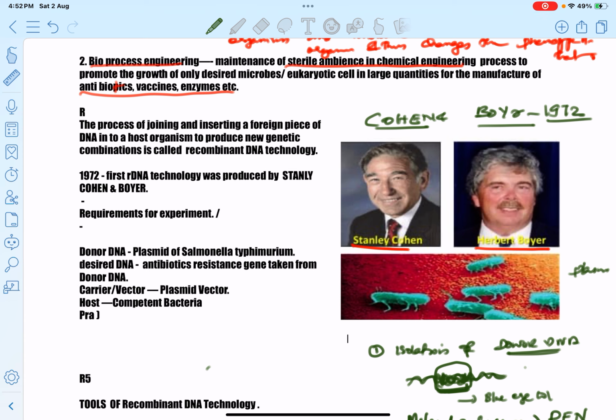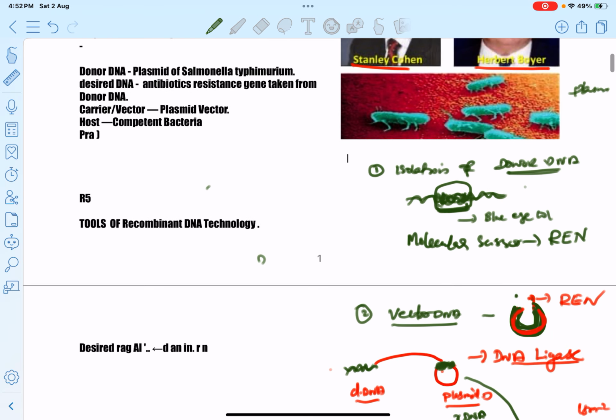After that, we select a vector or carrier or vehicle for transferring the desired DNA to the host cell for multiplication. We use the plasmid as a vector. Plasmid is an extrachromosomal circular DNA which has the ability to replicate autonomously within the host cell. When this plasmid enters another bacterium or another host cell, it can replicate within the host cell autonomously and produce younger ones.